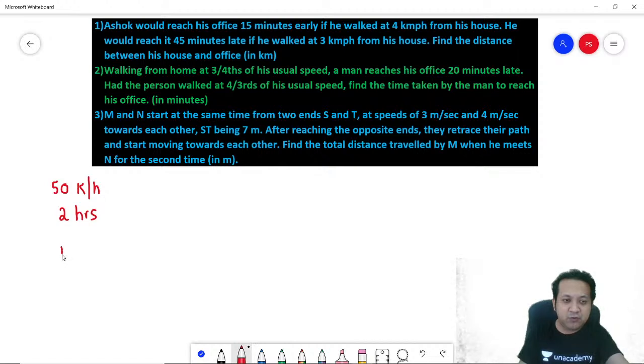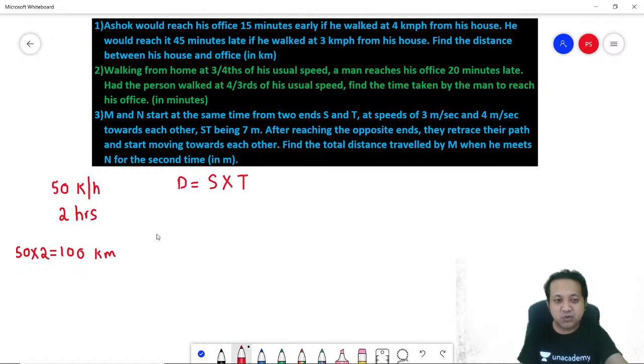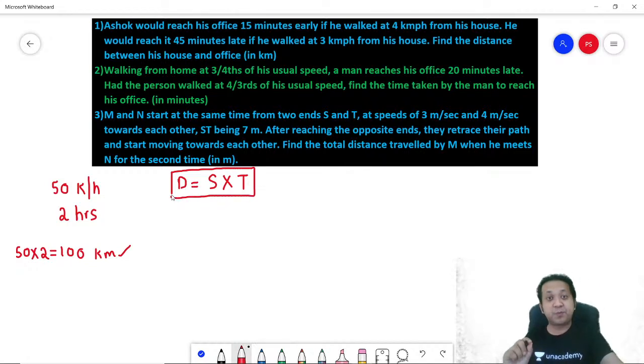So at the end of 2 hours, can I say the car would have traveled 100 kilometers? What did you do? You multiplied 50 into 2, which is 100. You basically said distance traveled is nothing but the speed per hour into the time in hours. The only thing that you need to know when you are solving questions on this chapter is distance is speed into time.